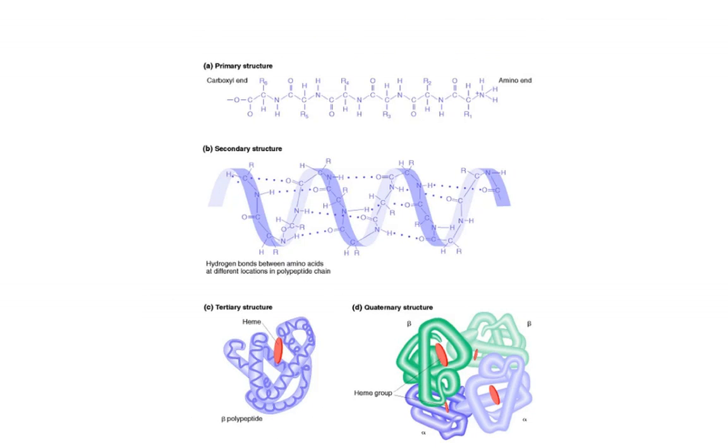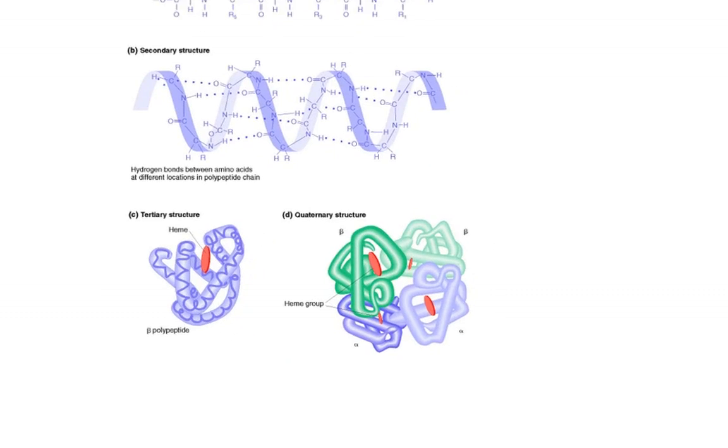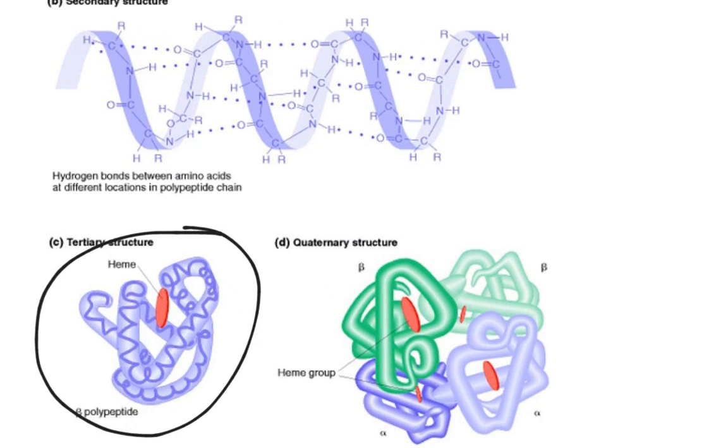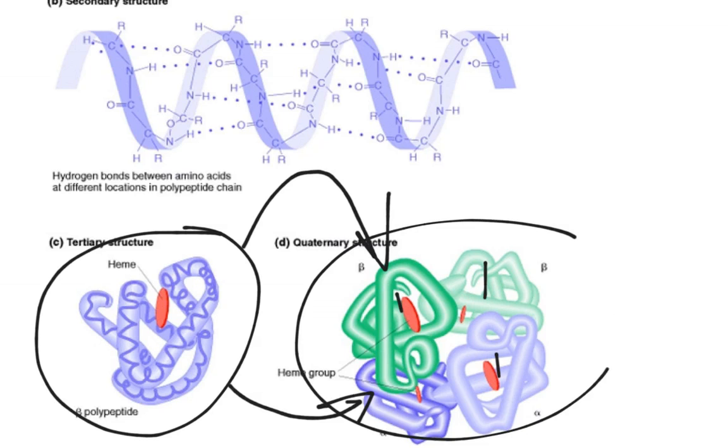The last level of structure for proteins is what we call quaternary structure, and that is simply several smaller protein subunits coming together to make one larger protein. So this protein subunit is going to come together with three others, and together they are going to make a very large and functional protein. Most proteins that are functional in biological systems are a conglomeration of multiple protein subunits, and therefore have quaternary structure.